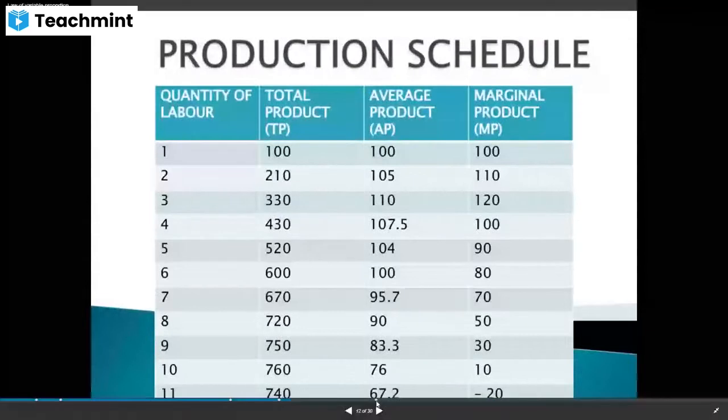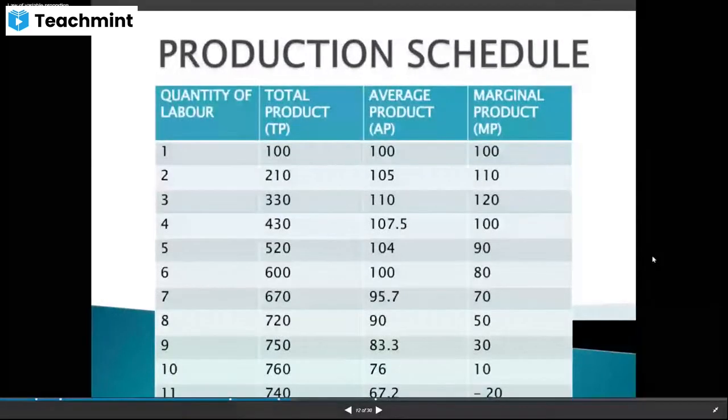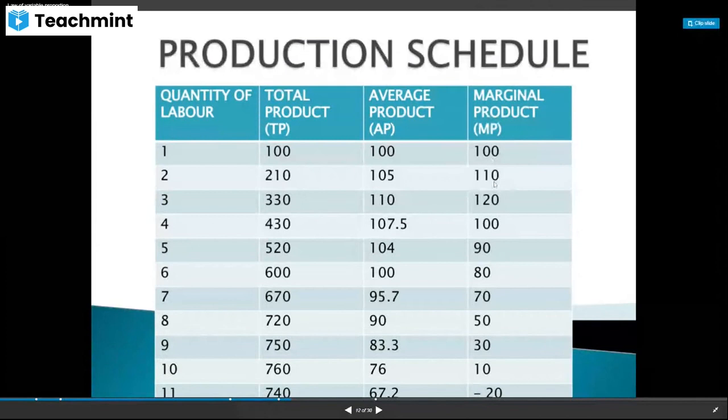So here what is happening is average product is increasing and at the third laborer it is becoming maximal and afterwards it is decreasing. And then marginal product is maximum at the second laborer only and then at the third laborer it is decreasing and later on it is becoming negative.